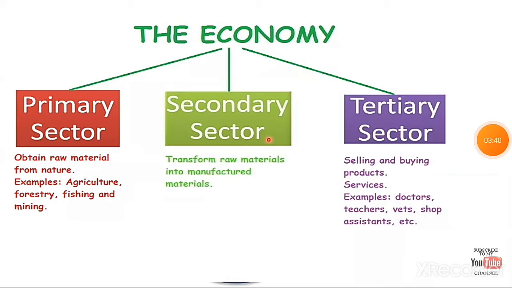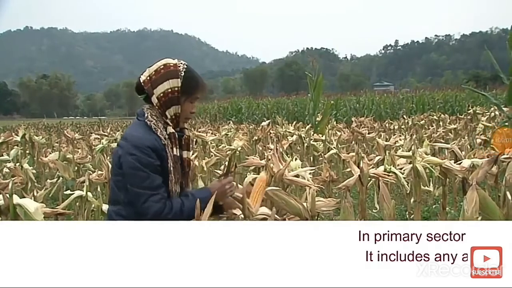So the economy is divided into three sectors: primary, secondary and tertiary sector. Primary sector obtains raw materials from nature, for example agriculture, forestry, etc. Secondary sector transforms raw materials into manufactured materials, and tertiary sector is selling and buying products and services, examples doctors, teachers, etc. Now, primary sector.